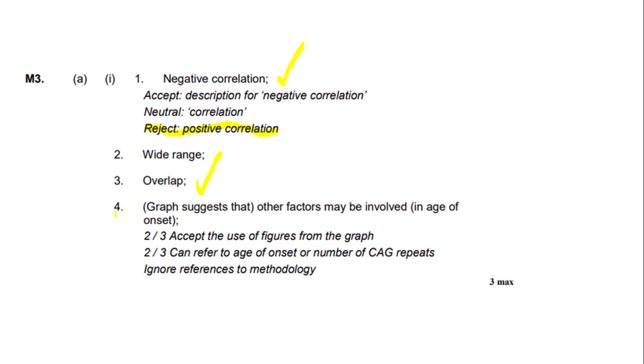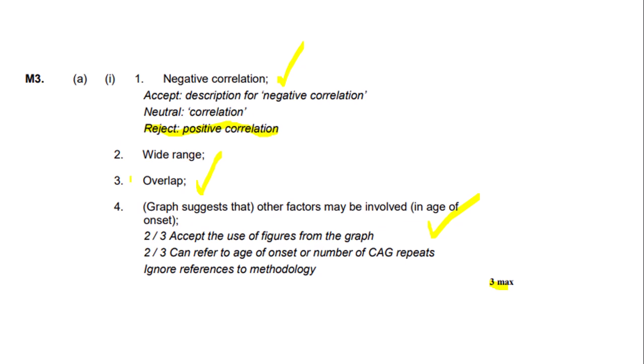And mark point 4, the graph suggests that other factors may be involved in the age of onset. We wrote that, so we would get all 3 marks for the question. Noting that the mark scheme says 3 marks, so if you put all 4 of these marking points, you do not get 4 marks, you can only get a maximum of 3 marks.